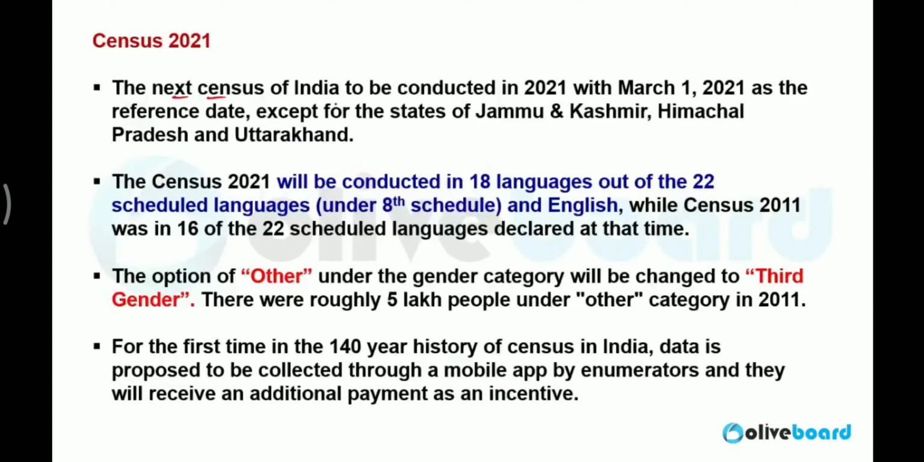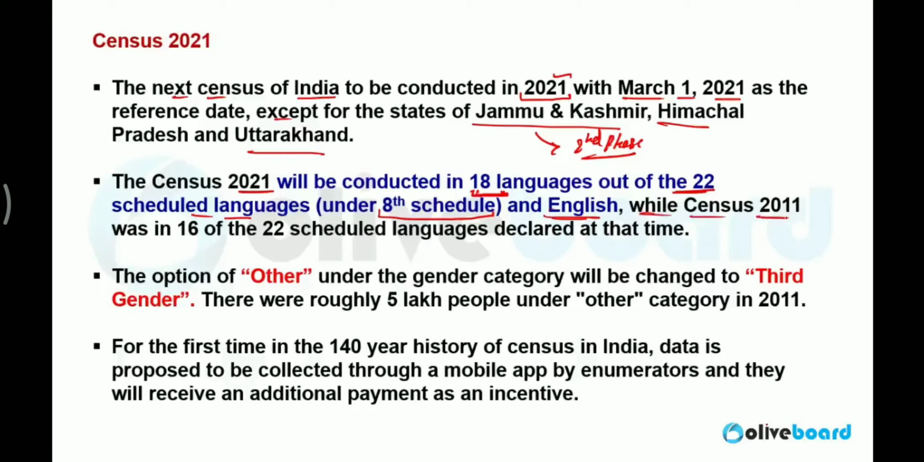The next census of India is to be conducted in the year 2021, starting from 1st March 2021 with the reference date, and except Jammu Kashmir, Himachal Pradesh and Uttarakhand, it will be conducted in all the states, because in these states it will be conducted in the second phase, not in the first phase. The census 2021 will be conducted in 18 languages. It is important. It will be conducted in 18 languages out of the 22 scheduled languages of India, which are defined under the 8th Schedule of the Indian Constitution, and English. 18 languages and English.